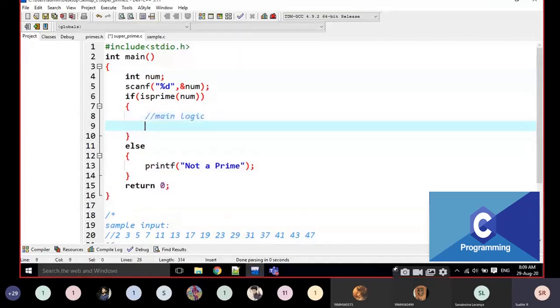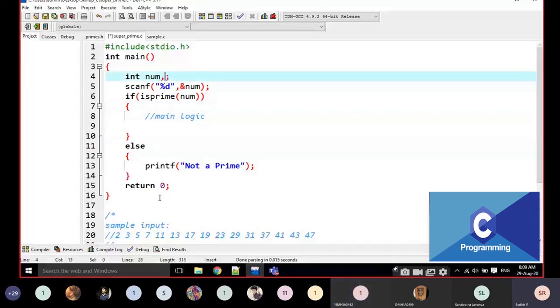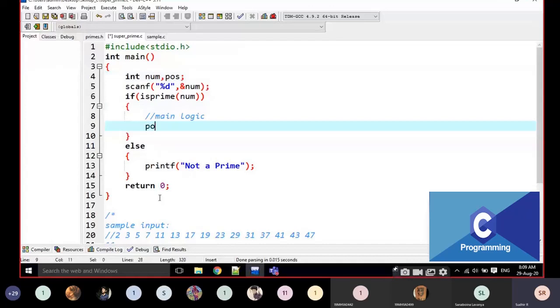If it is a prime, what do we have to do? What is the next step? We have to check the position, right? We have to write the position. For example, I am going to take position is equal to find_position of num. This is my second step. I want to find the position of the number.